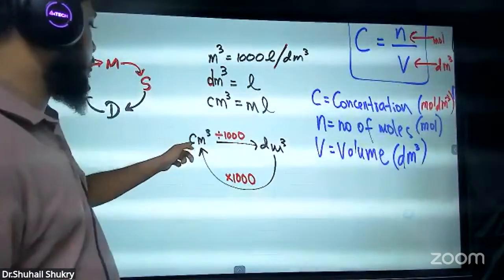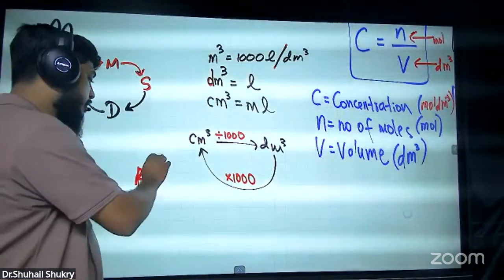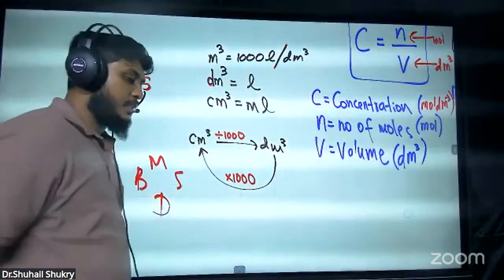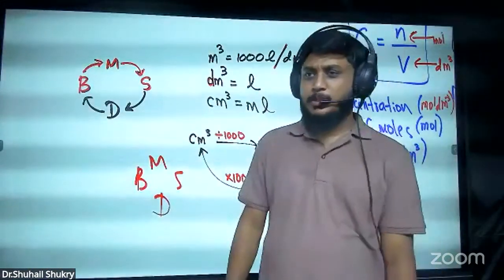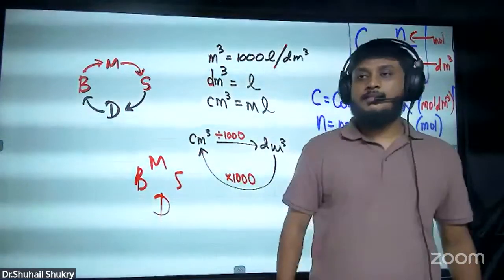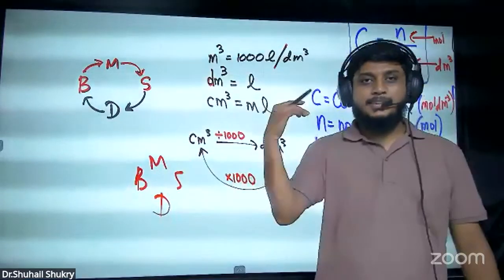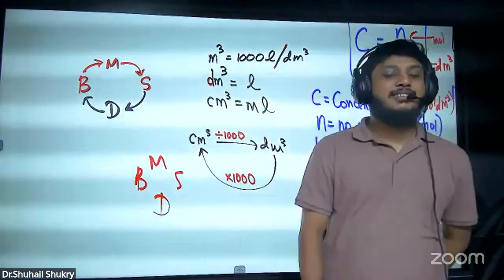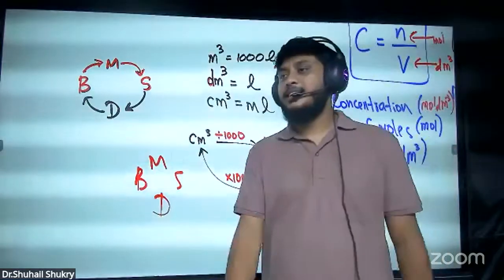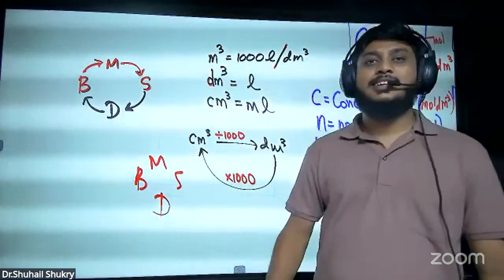So here, small to big, it would divide. You have to remember in this order: BMSD. BMS. You have heard that, no? BMS scale. Just remember BMS. It doesn't have a fixed mnemonic, but you can personalize your mnemonics.